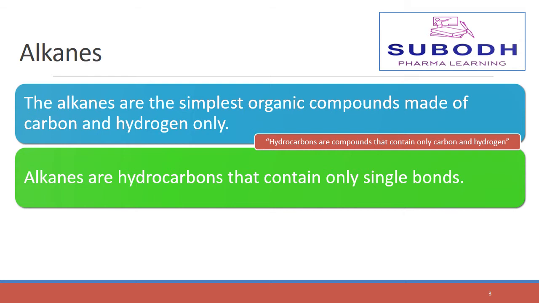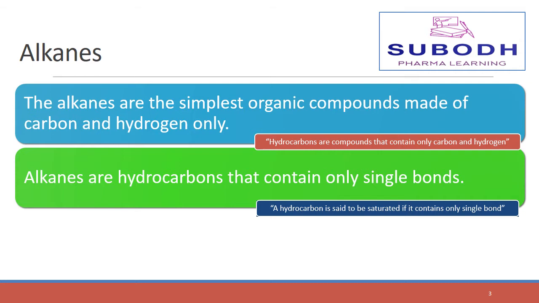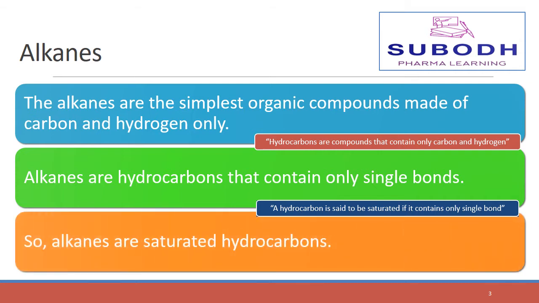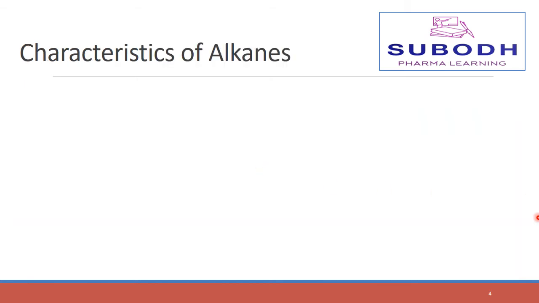In the classification of organic compounds, we have already learned that a hydrocarbon is said to be saturated if it contains only single bonds. So, the alkanes are saturated hydrocarbons. In this, saturated means contains only single bonds and hydrocarbons means contains only carbon and hydrogen. Now we will see the characteristics of alkanes.